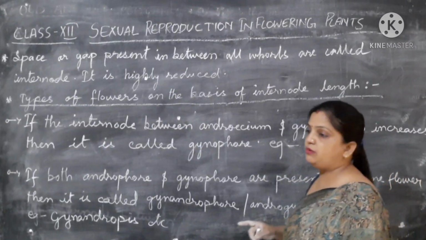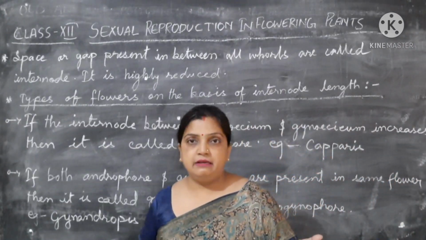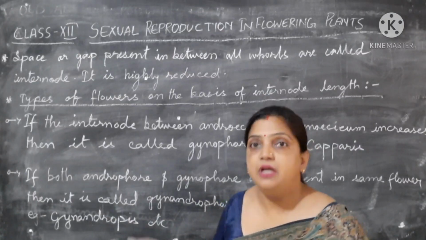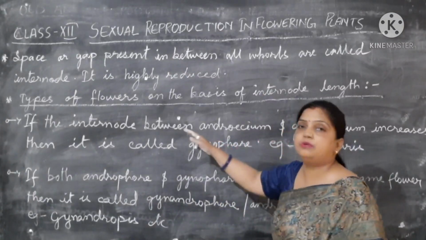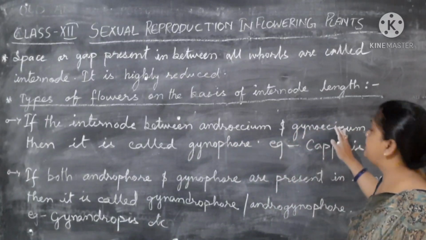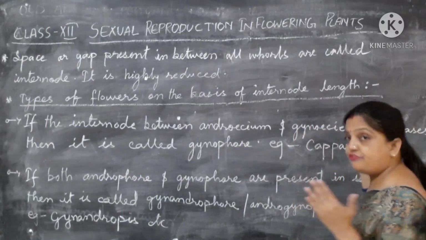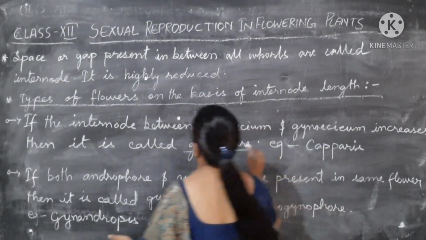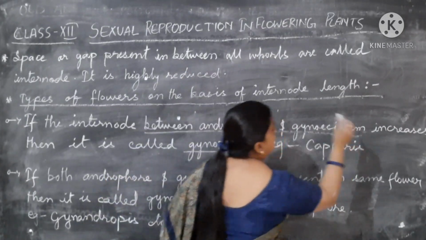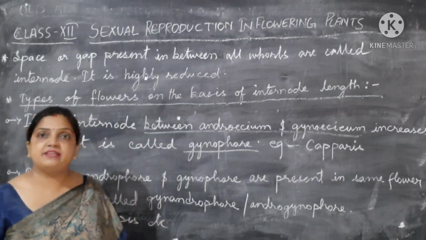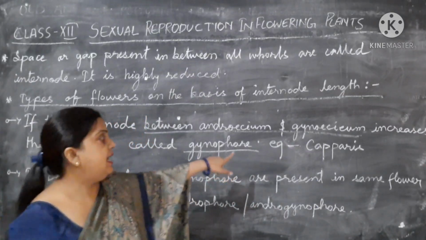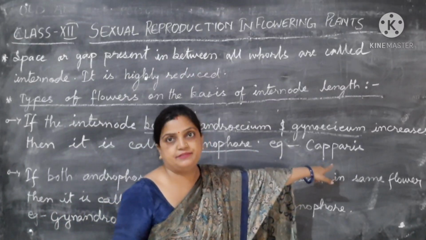Before, I talked about the space between calyx, corolla and androecium. Now I am talking about the node between androecium and gynoecium. If that space is increasing, then it is called gynophore. In between androecium and gynoecium, if the internode space increases, it is called gynophore, and the example is Capparis.